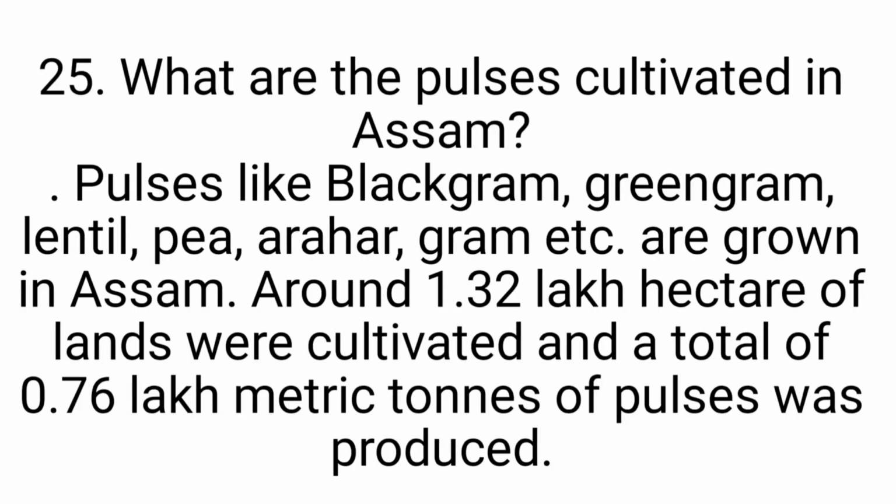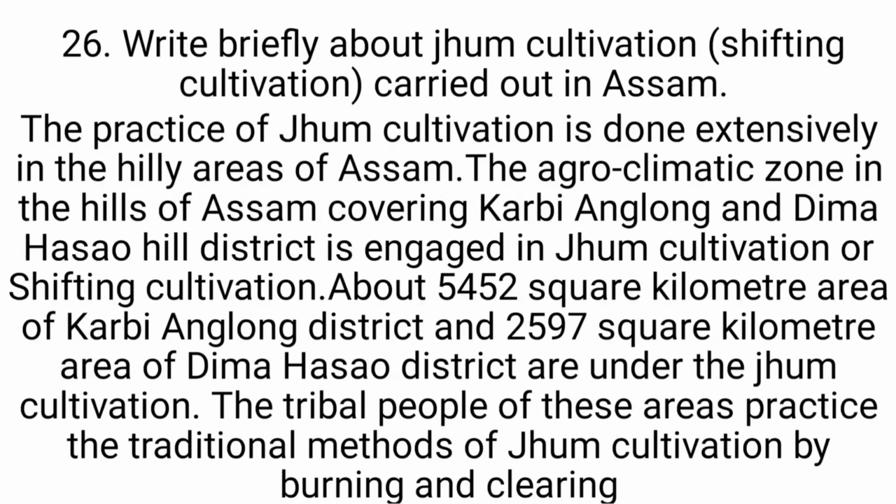Number 25. What are the pulses cultivated in Assam? Pulses like black gram, green gram, lentil, pea, arahar, gram, etc. are grown in Assam. Around 1.32 lakh hectares of land were cultivated and a total of 0.76 lakh metric tons of pulses were produced.